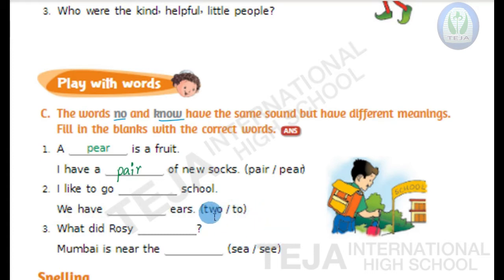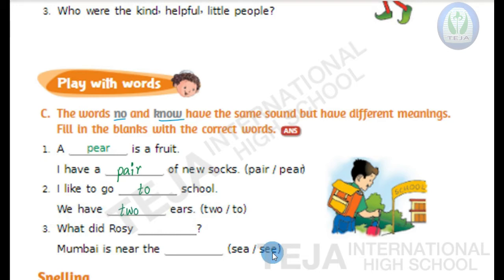Okay. So T-W-O means it's two. Now which word is the suitable word that should be written on the first blank, children? Come on, guess the answer. I like to go to school. Whereas the second blank is, we have two ears.